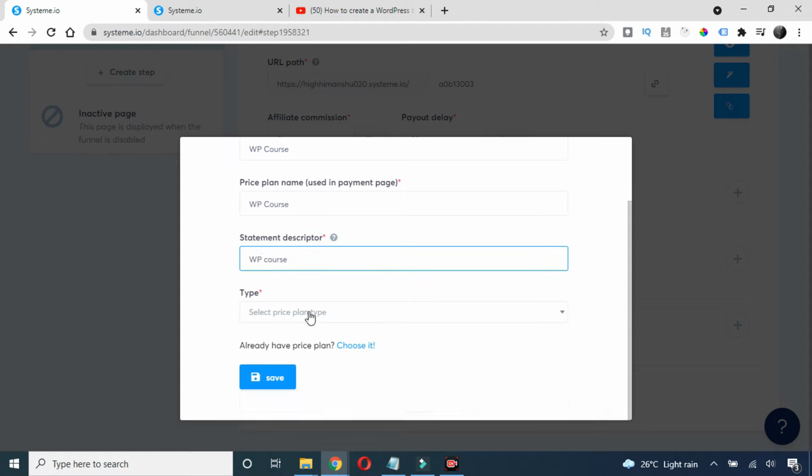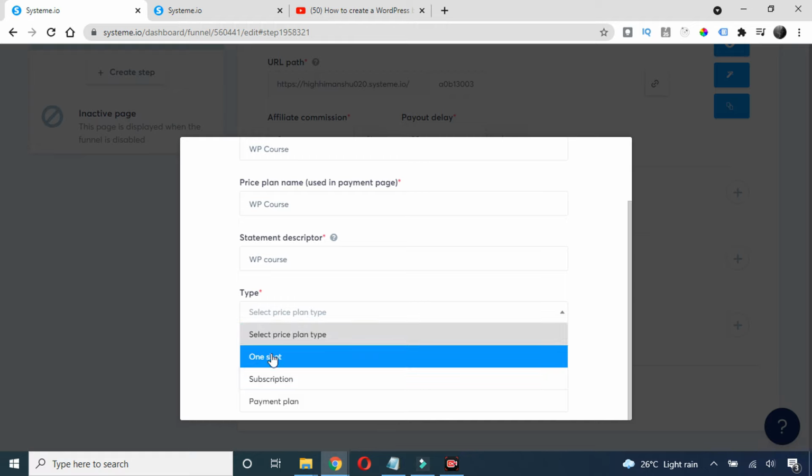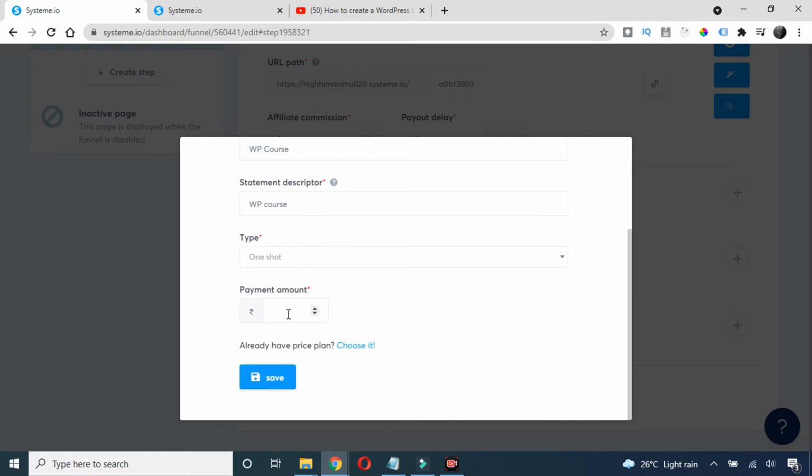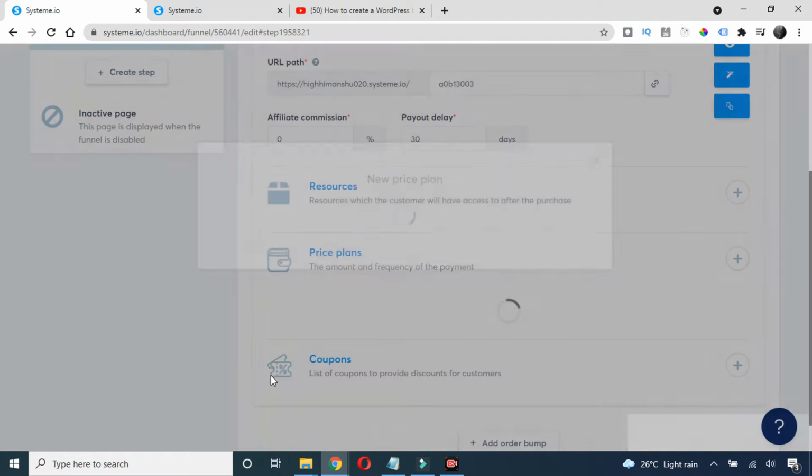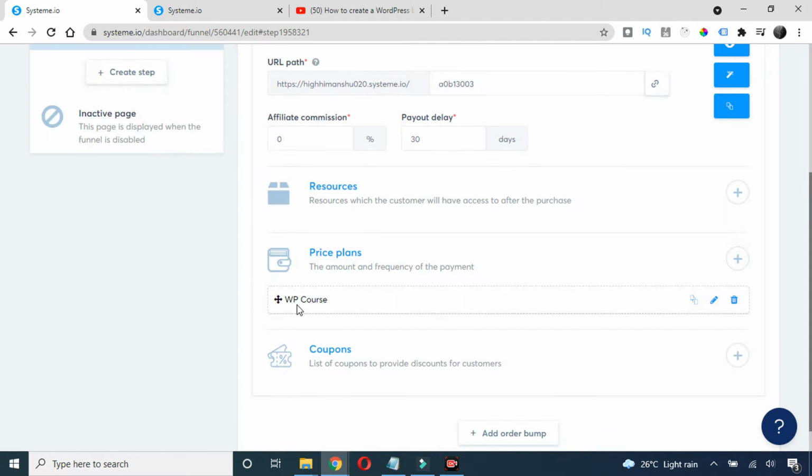Now the price type. The price type will be one shot, and here you need to choose the amount. For now, let's say my price is 9999 in rupees. Then you just need to click on this save option. So my price is added here.